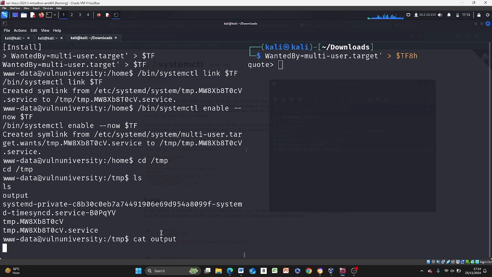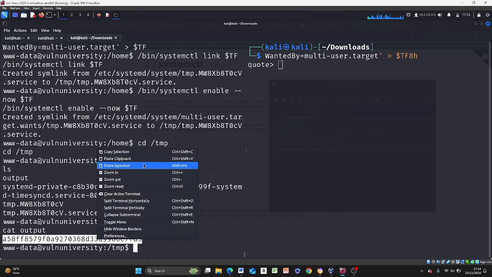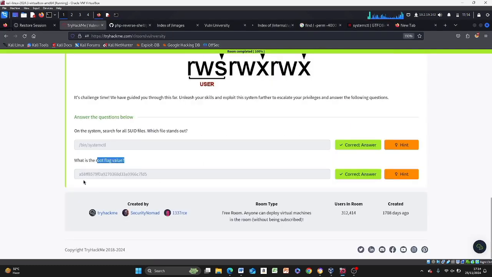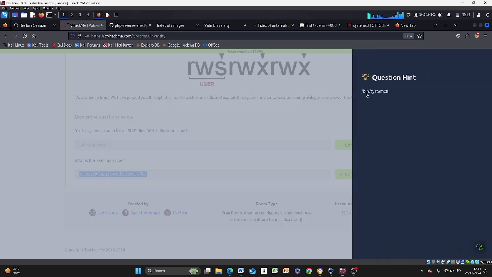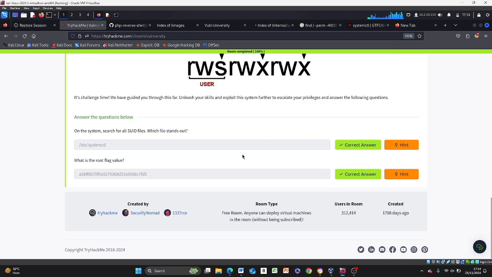output. Great, cat output. This is our flag. You can copy this and paste this here. So you see it tells us the same thing. Systemctl had already given us a hint. All right, and that's the end of this particular box.